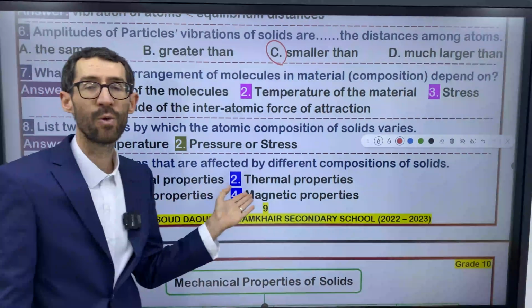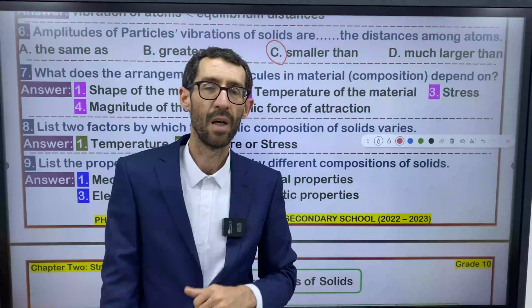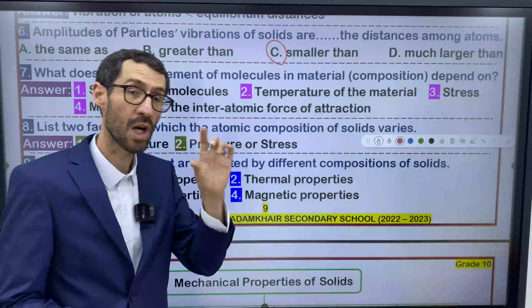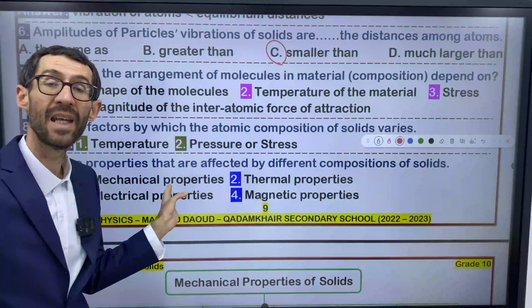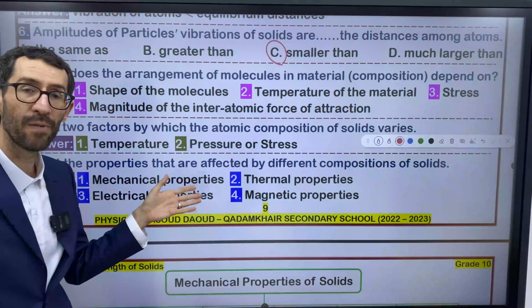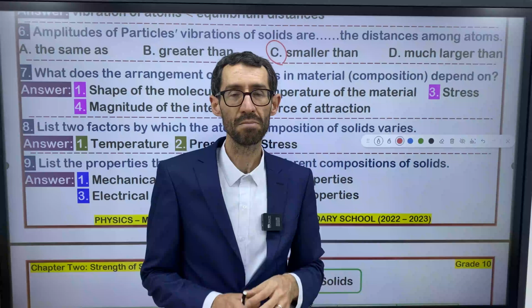Electrical properties like what? Like electrical forces, attractive force, or repulsive force between the charged particles, right? Or electrical conductivity, another example of electrical property. And the fourth one, magnetic properties.